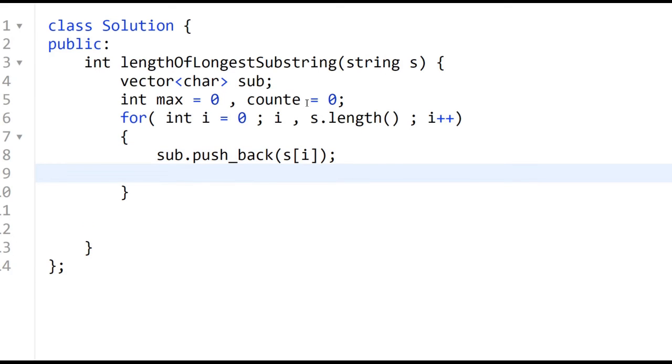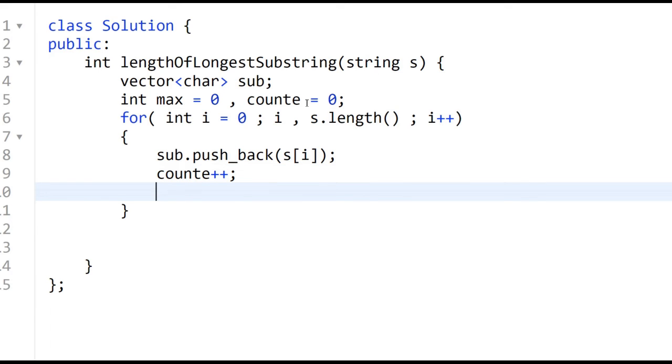And we will make count equal to 1, because this is the first character in every substring.